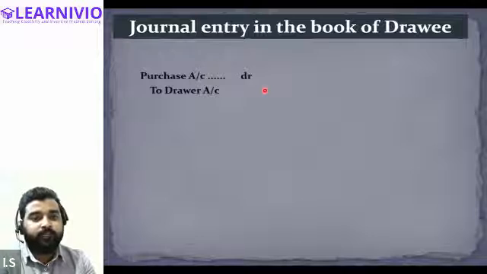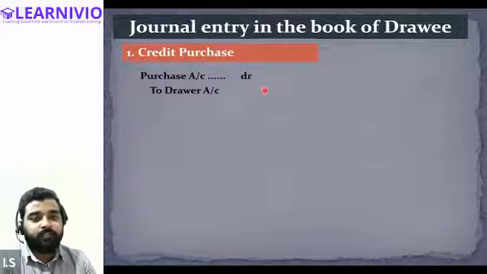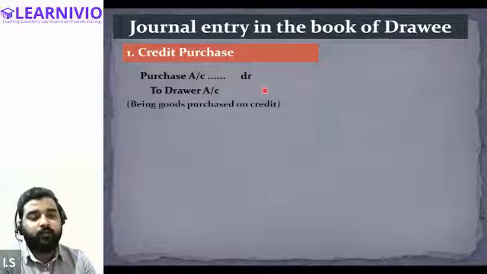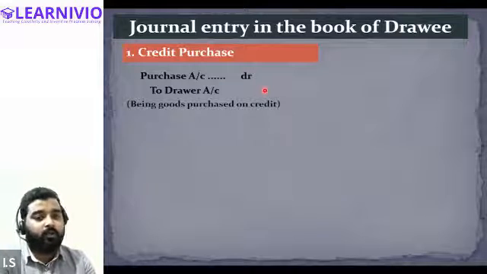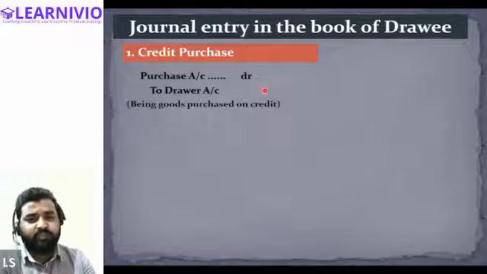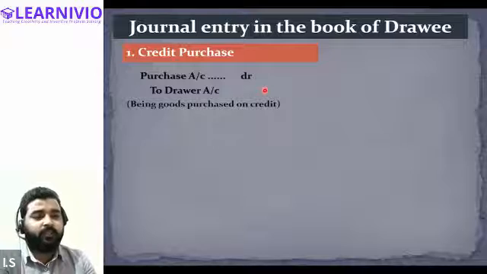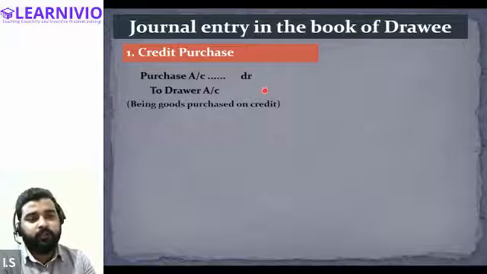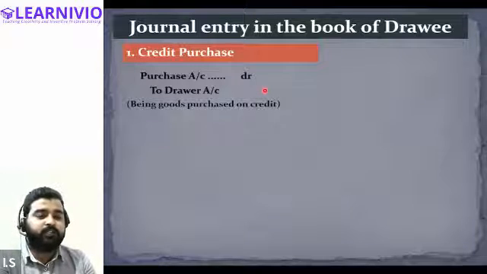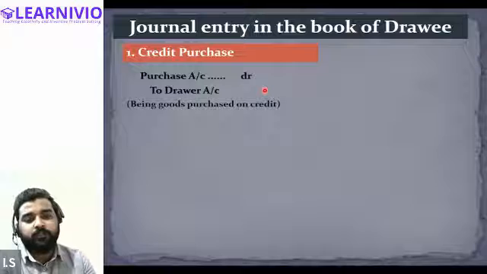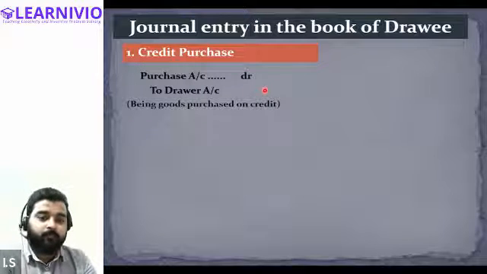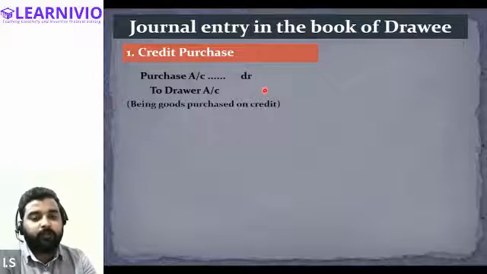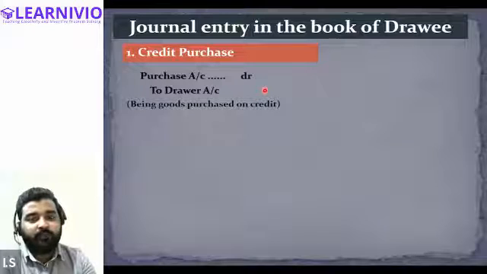Now, first of all, starting with the credit purchase. How are credit purchases recorded in the books of the drawee? As usual, what do we write at the time when we buy goods from the seller on credit? What is the general entry for the credit purchase? For credit purchase, we write purchase account debit to the seller's account, whatever the name of the seller is.